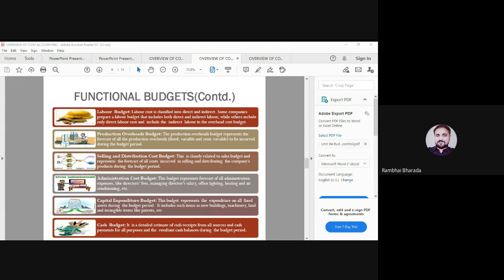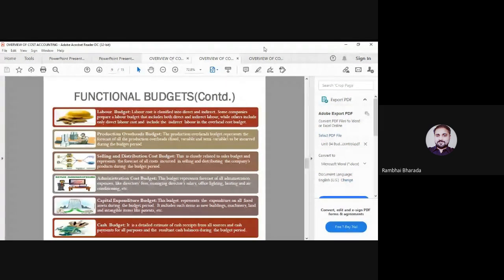So this is all about unit number 4. Here the terms, cash budget, sales budget and flexible budgets are important, including the production budget, and zero based budget and performance budget as a theoretical part.